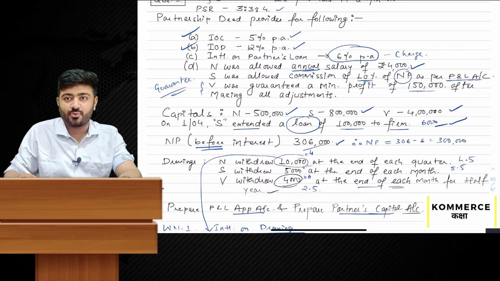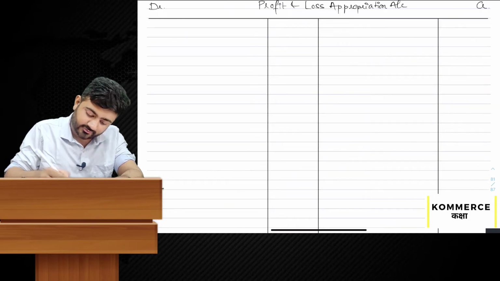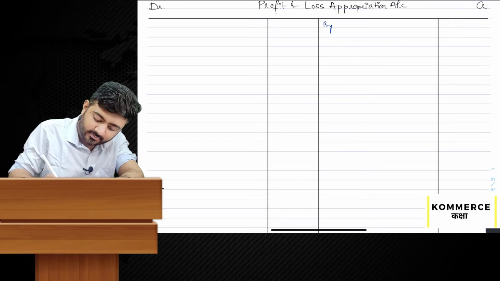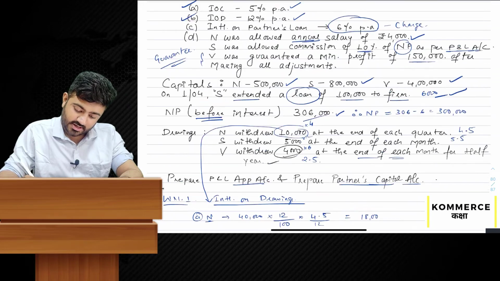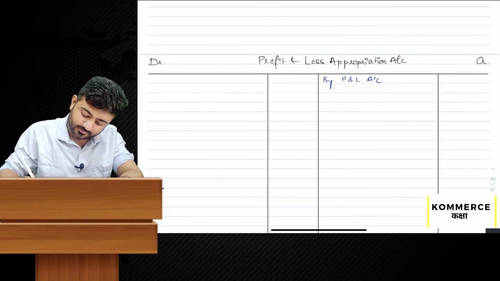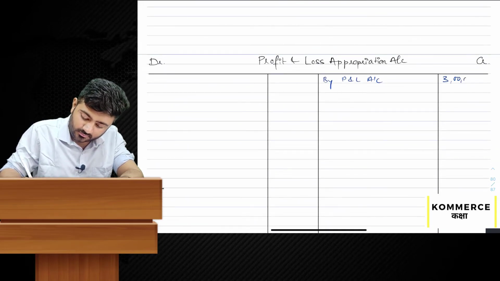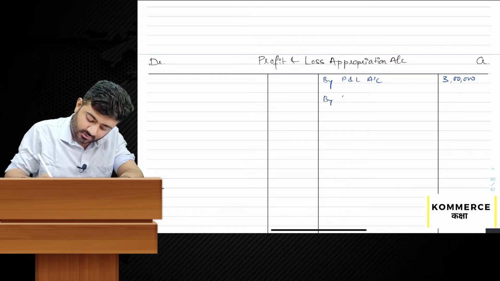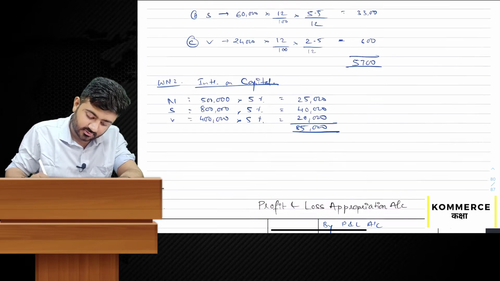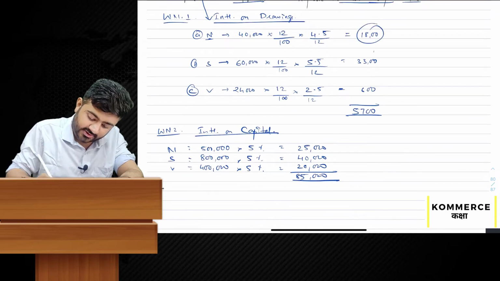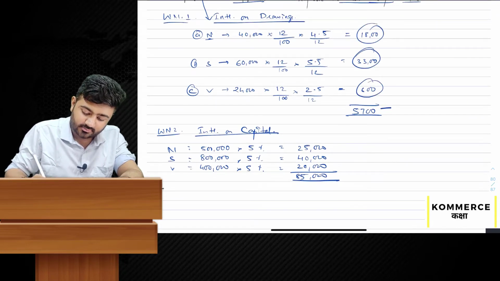So let's move on to the profit and loss appropriation account. First of all, transfer profit by profit and loss account, 3 lakh. By interest on drawings, N, S and V: here it is 1,800, 3,300, 600.